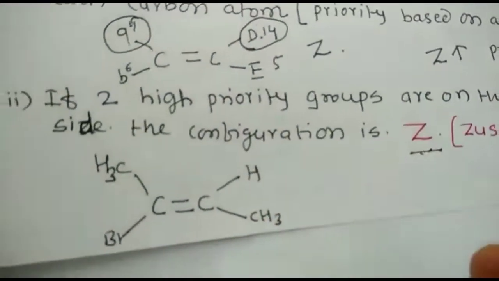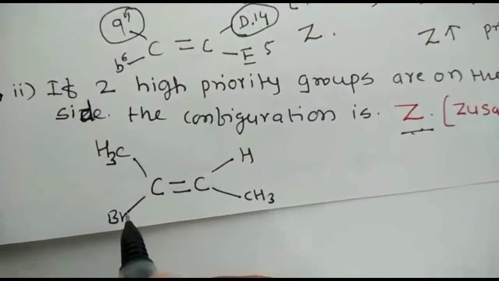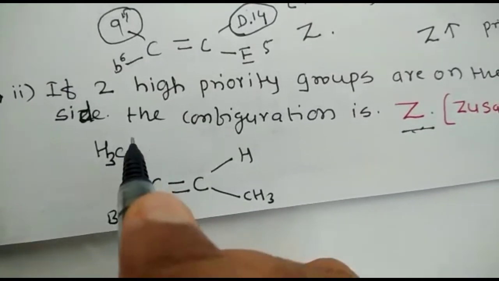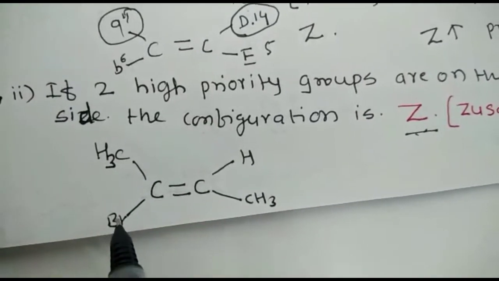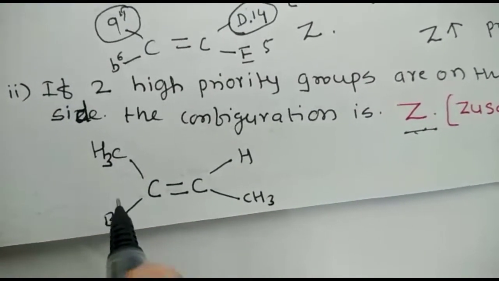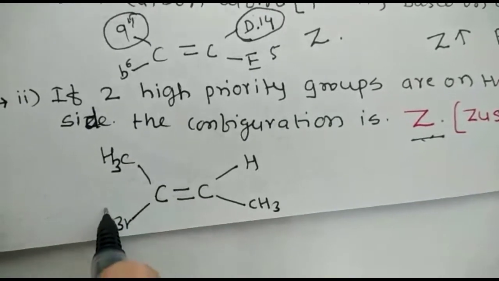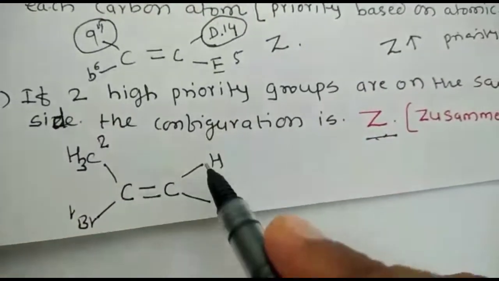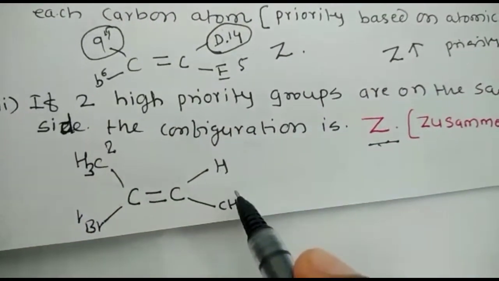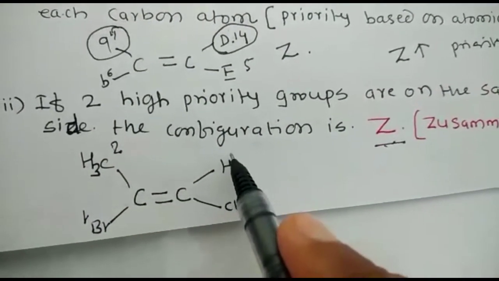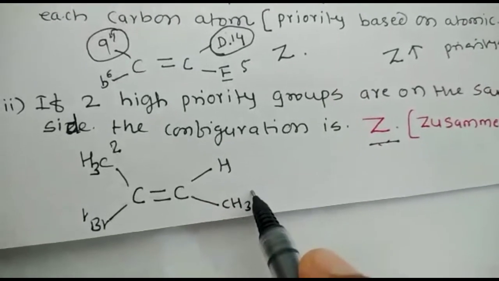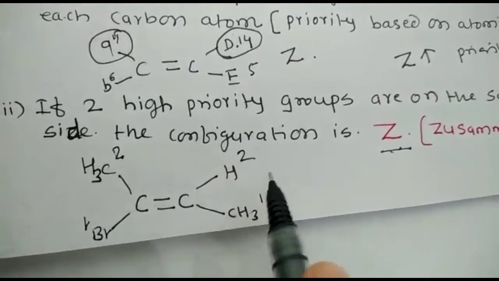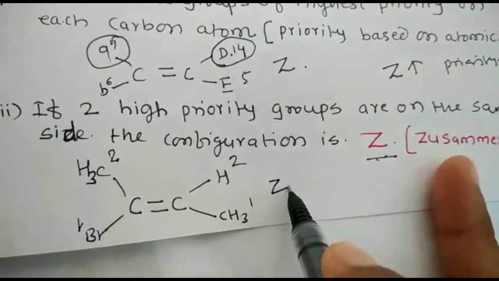Okay, so see, if you consider this compound with Br, there should be a carbon-carbon double bond. So Br and CH3. If you see carbon and Br, Br has the highest atomic number as compared to carbon. So I will write number 1 here, and this is number 2. Okay, so here you can calculate. Here the carbon atomic number is 6, and the hydrogen atomic number is 1. So first priority goes to the CH3, 1, and here is 2. If the same priority groups are present on the same side, then the condition is called Z configuration. Okay.